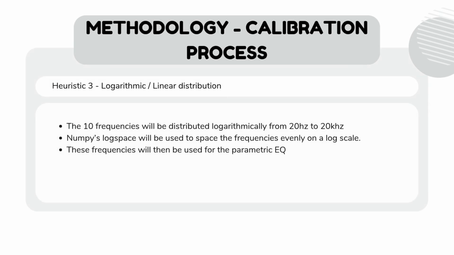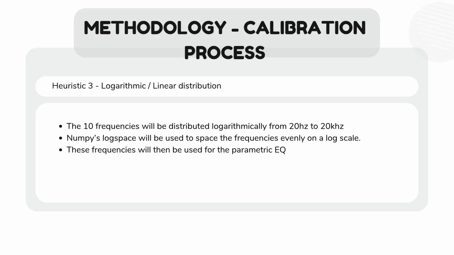The third calibration method is logarithmic distribution, as opposed to linear distribution. In this method, 10 frequencies are evenly distributed on a logarithmic scale from 20 Hz to 20 kHz, since audio works logarithmically instead of linearly. NumPy's logspace function is used to calculate these frequencies, ensuring that they are properly spaced according to the way humans naturally perceive sound, since our hearing is more sensitive to changes on a logarithmic rather than a linear scale. These logarithmically spaced frequencies are then used as the target points for adjustments in the parametric EQ.